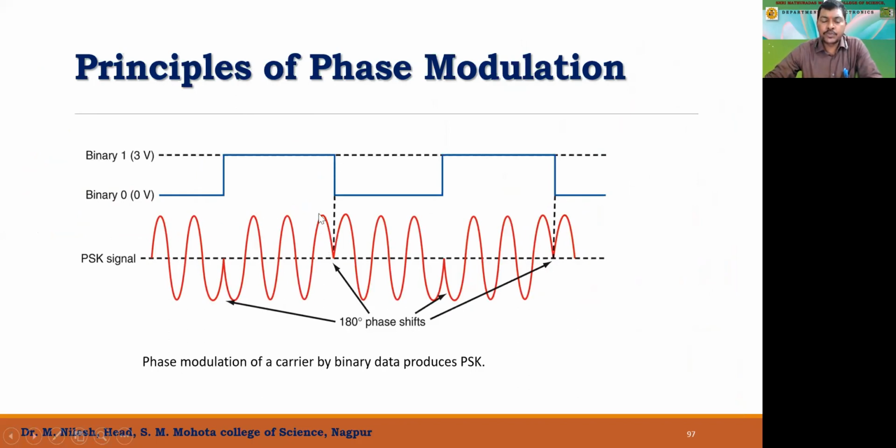And again, when it switches from, say, higher to lower, it switches from the cosine wave to a sine wave. And we call it a phase shift of 180 degrees, since it has been switching from, say, sine to cosine. So this is how phase modulation can be done.